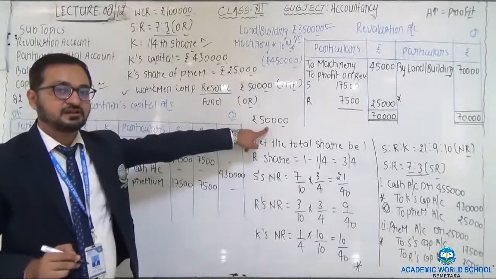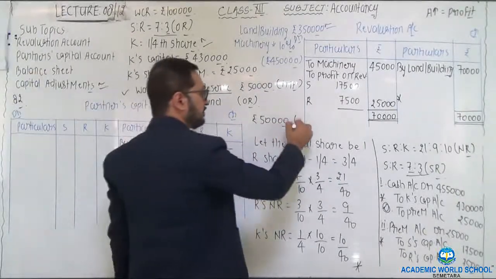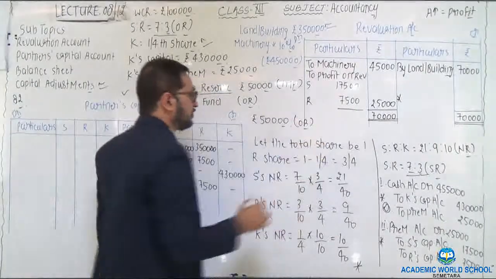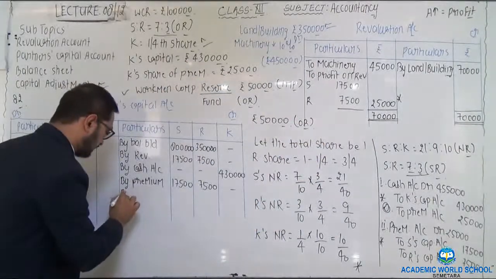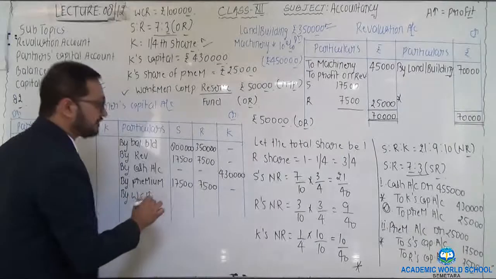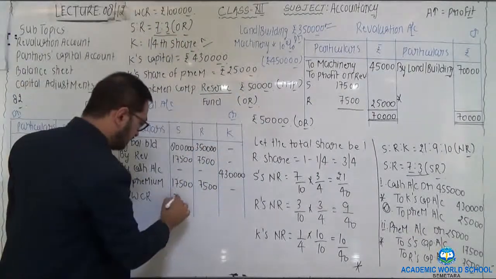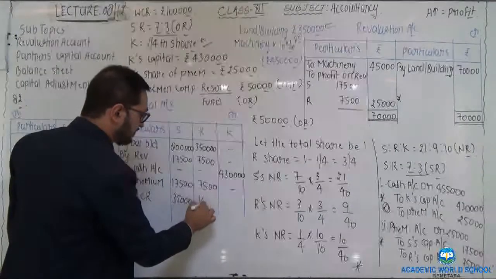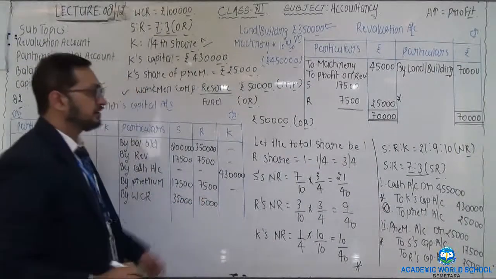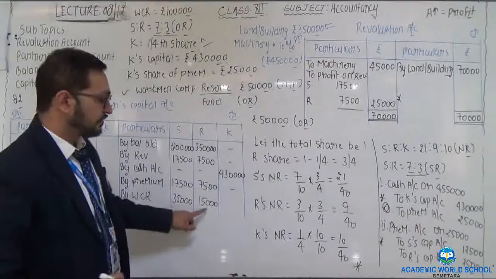Now this 50,000 is to be distributed between the old partners in their respective old ratio. 50,000 multiplied by 7 upon 10 gives you 35,000. 50,000 multiplied by 3 upon 10 gives you 15,000.